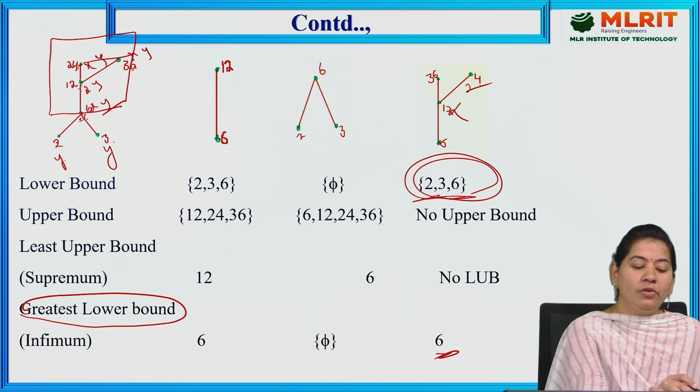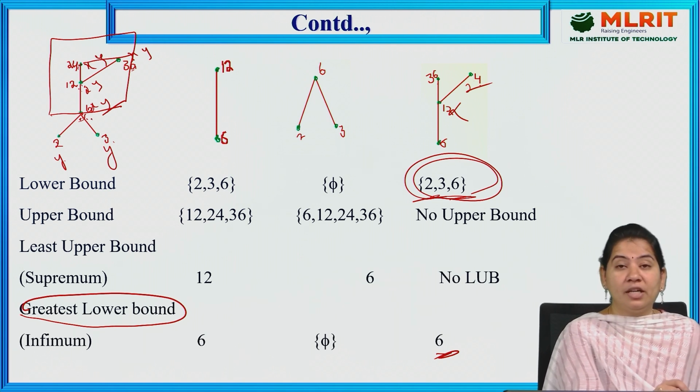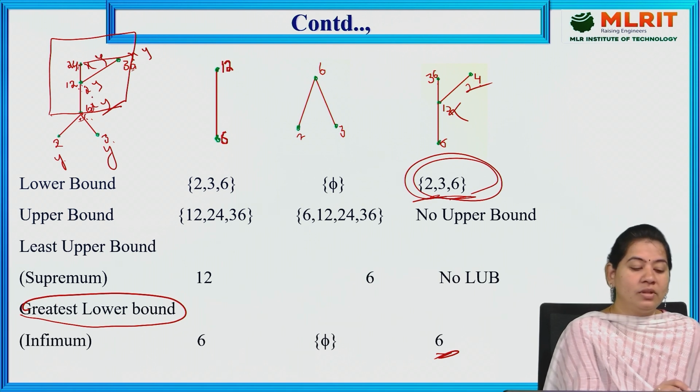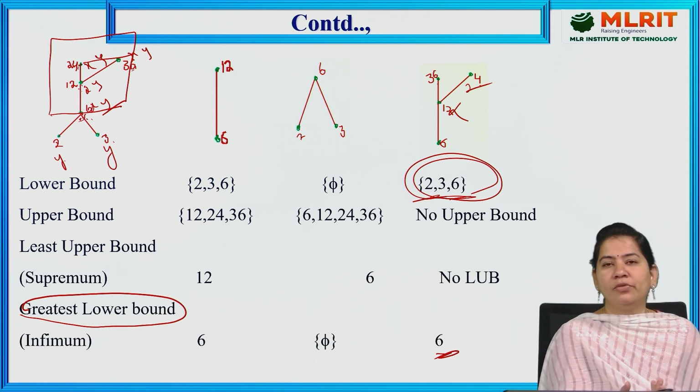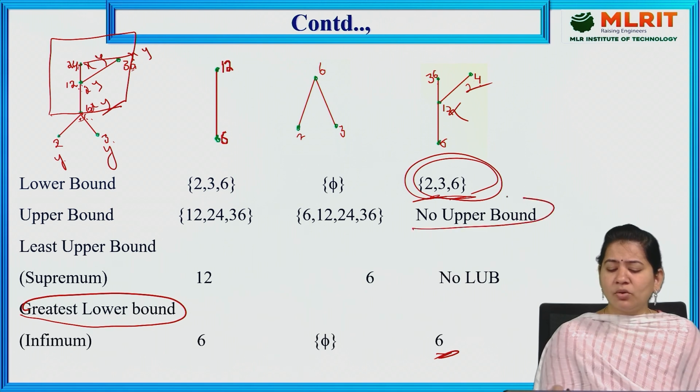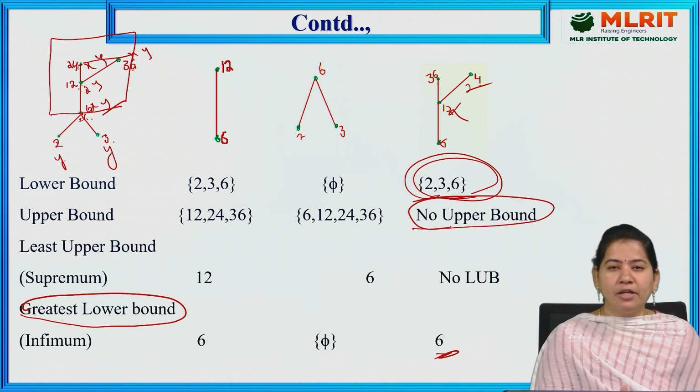Now if you go for 12, 12 is not greater than 24, not greater than 36, even though it is greater than 6, as it should satisfy with all other elements. In the same way, 6 is greater than or equal to 6, but it is not greater than 12, 24, 36. So I cannot include 6, 12, 24, 36 as upper bounds for the subset here. So there is no upper bound for this particular subset of the Hasse diagram.